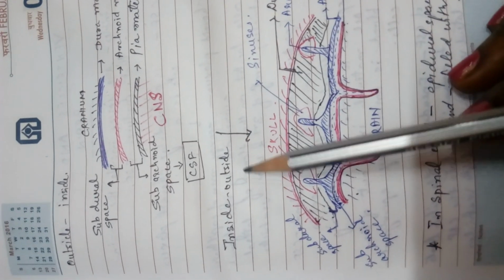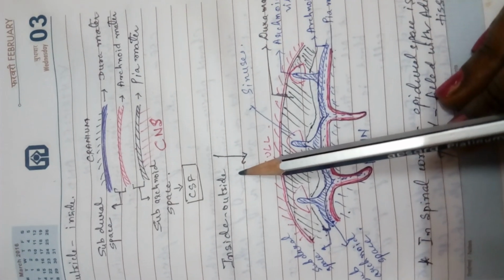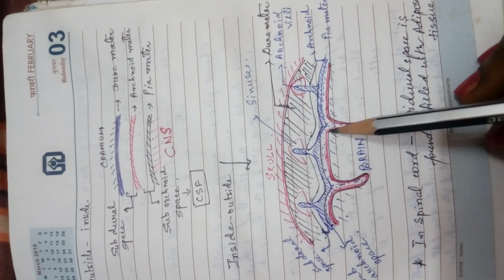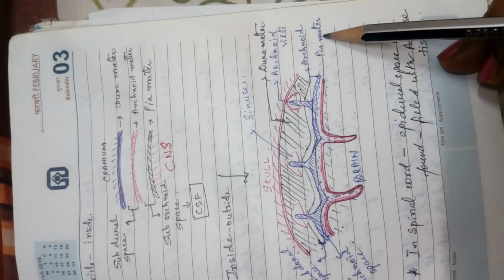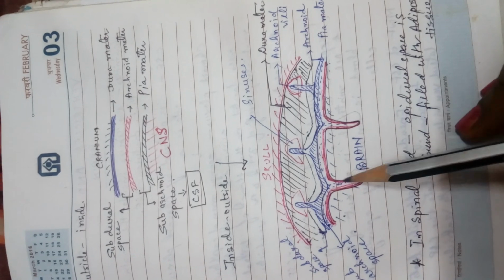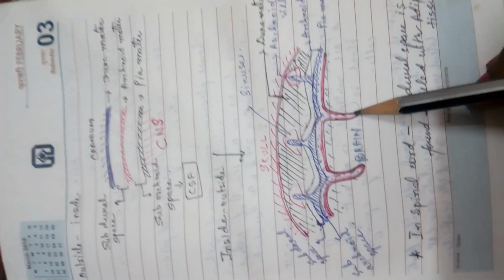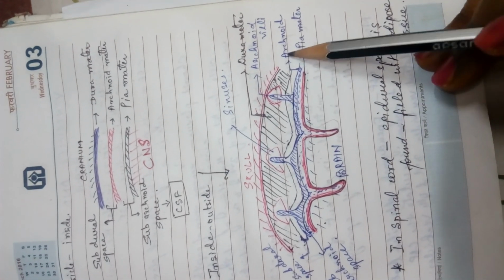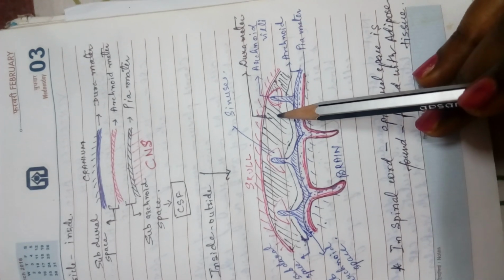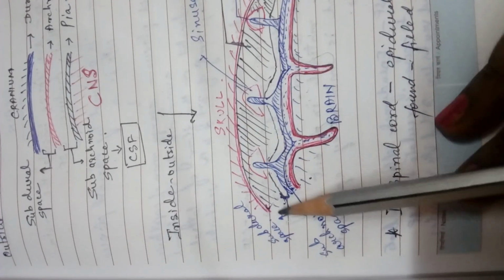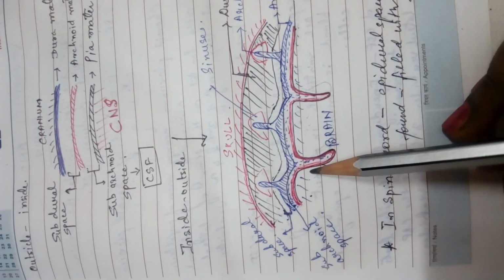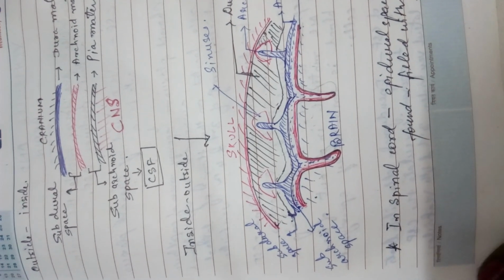Next, we are going to see from inside to outside. This is your brain, and the brain is lined by the first layer, you can see the convolutions, that is called the pia mater. You can see the ventricles, and the finger-like or villi-like projections here. Then above the pia mater, you have the arachnoid, and above the arachnoid, you have the dura mater. Again the same thing I have written here. Between the dura mater and the arachnoid, the space is called subdural space, and between the arachnoid and the pia mater, the space is called subarachnoid space.